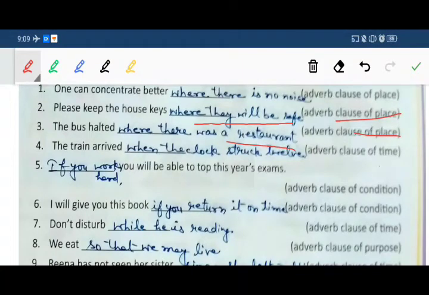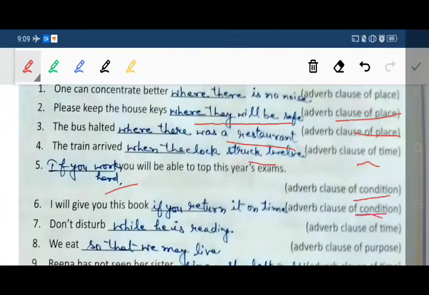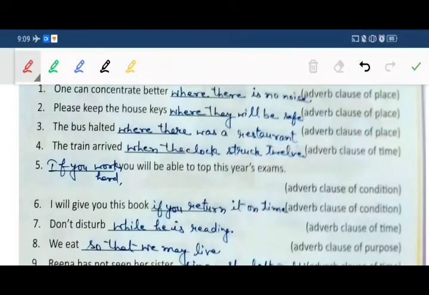Fourth point, fill adverb clause of time: the train arrived when the clock struck 12. Now adverb clause of condition. Condition already, if clause is there: if you work hard, you will be able to top this year's exams. Sixth point, fill adverb clause of condition: I will give you this book if you return it on time. Next is adverb clause of time: don't disturb while he is reading.